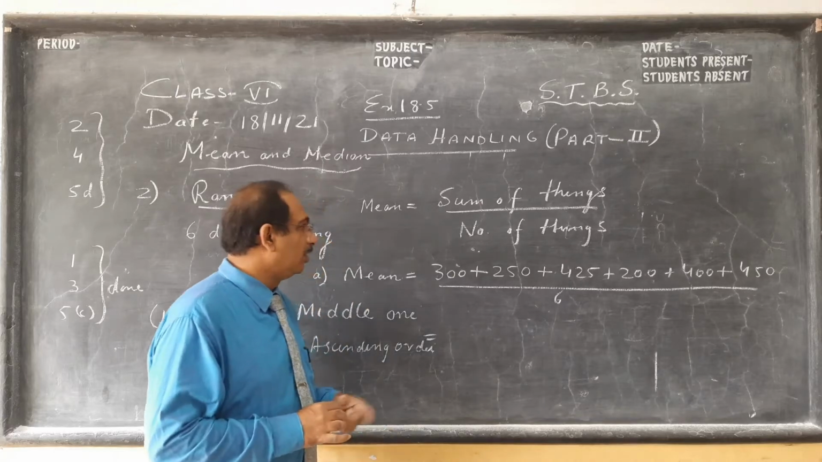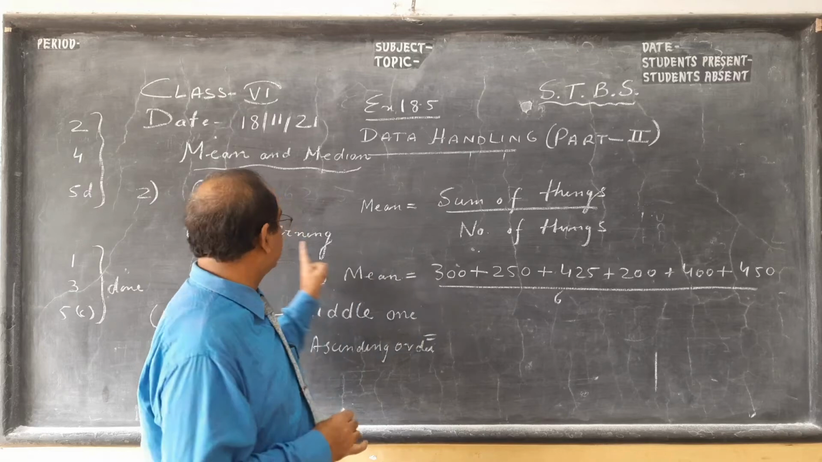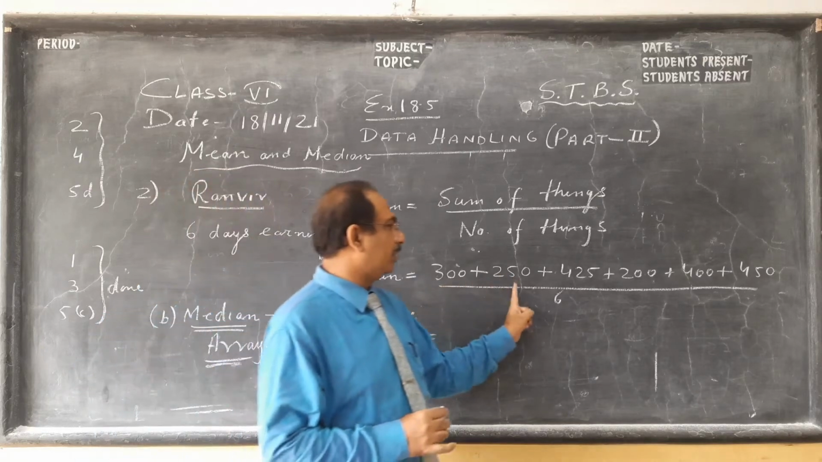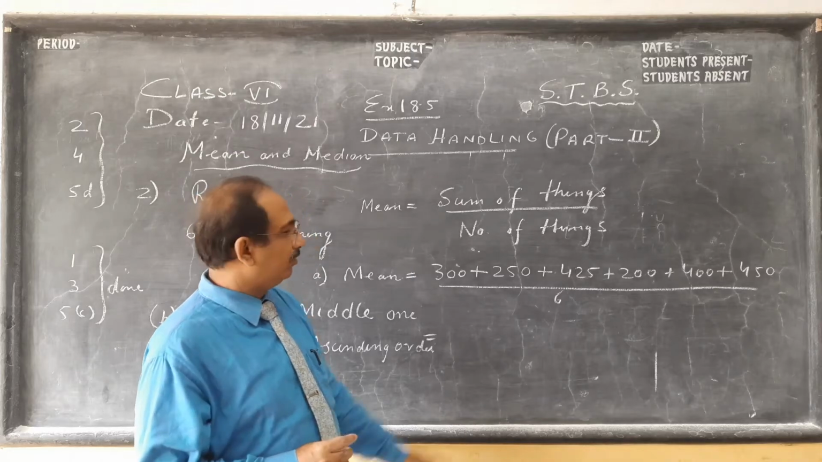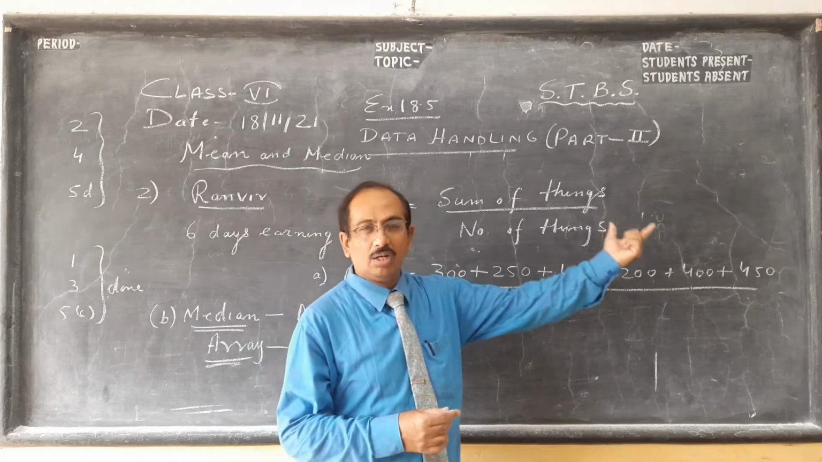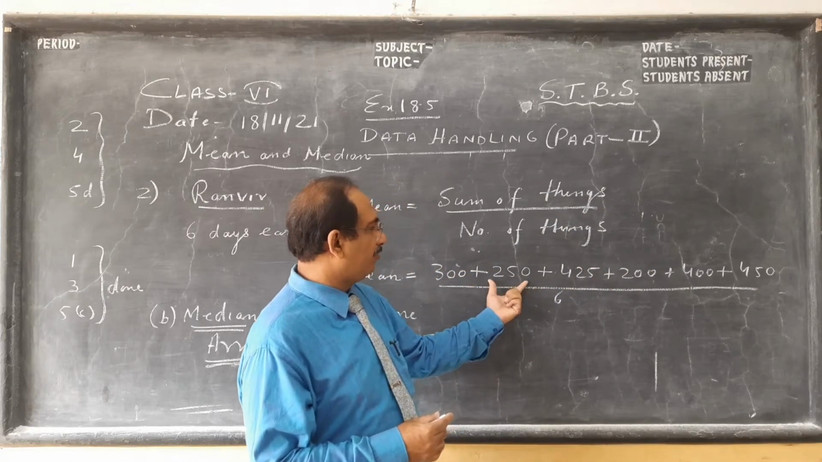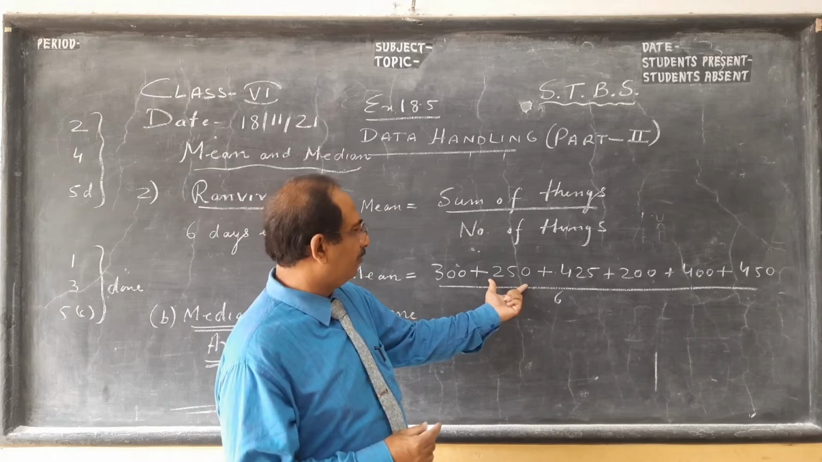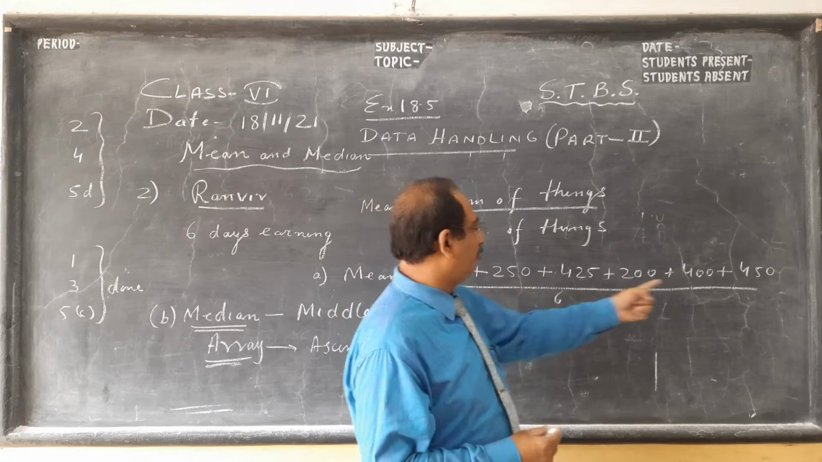So we are doing this. We will add his earning, and there are 6 things, 6 days' earning. So we will divide by 1, 2, 3, 4, 5, 6. Let us add and then we will divide by 6. You can write in column and add. I am trying to do it mentally: 300, 250, 550, and 550 plus this I will add. We get 1000. Okay, 450.